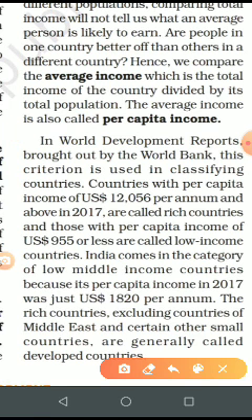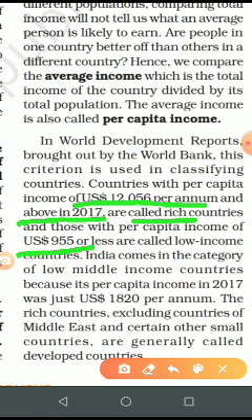Now, the question that is very frequently asked in boards: on what criteria is the income of the rich countries decided? So, 12,056 per annum and above in 2017, rich countries, and US dollars 955 or less are called low income countries.